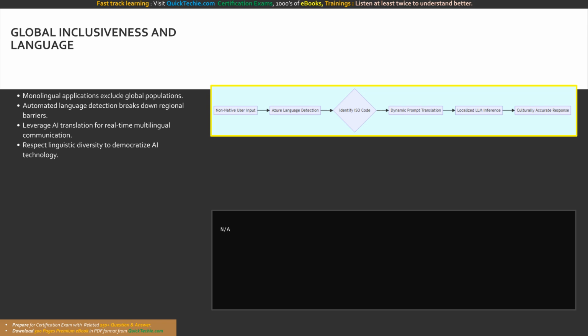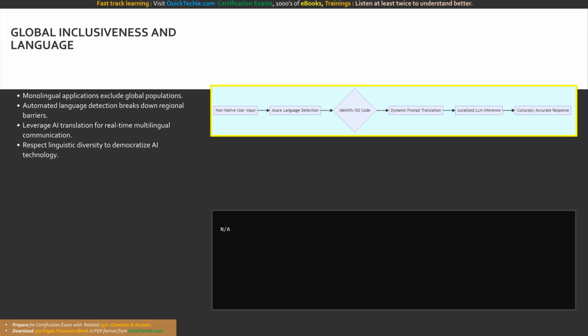The first technical step in this inclusive workflow is automated language detection. As users input text or speech, the AI system must instantly identify the language and dialect being used. Once detected, the system can dynamically invoke translation models or switch to a localized language model to process the user's intent accurately.